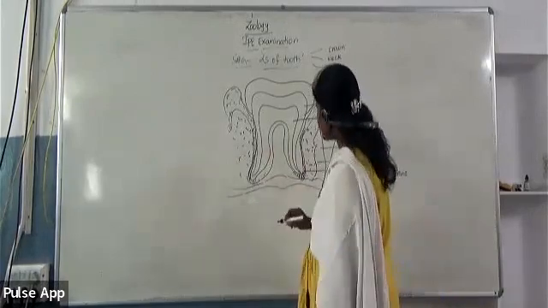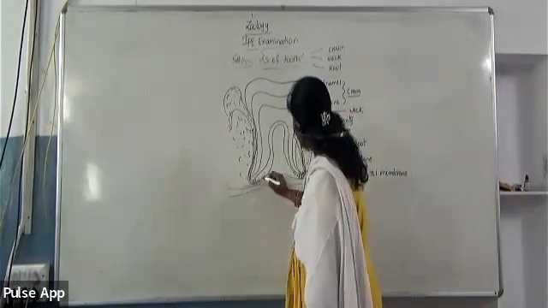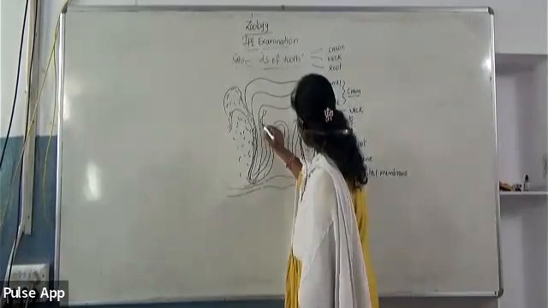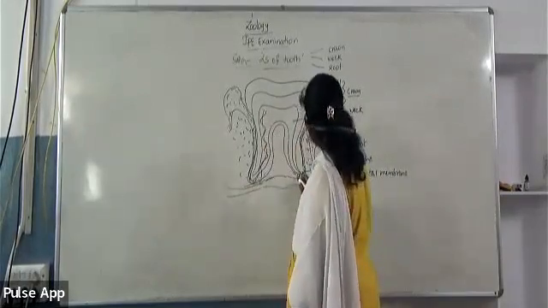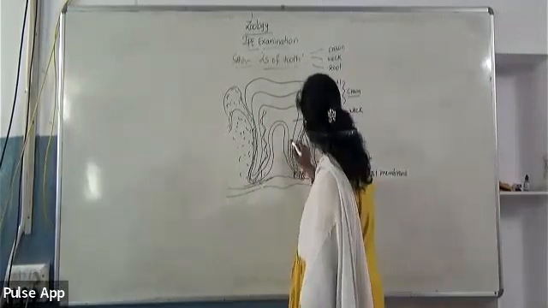And from the ending of the root, many blood vessels and nerves enter into this pulp cavity.